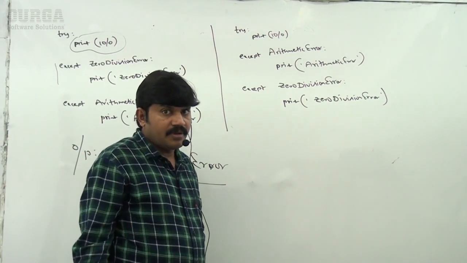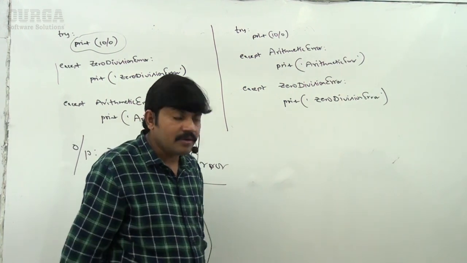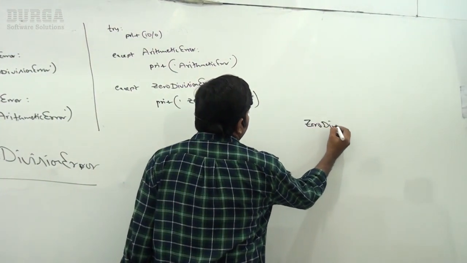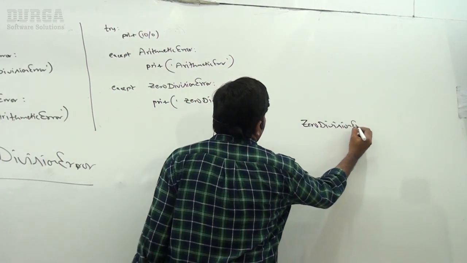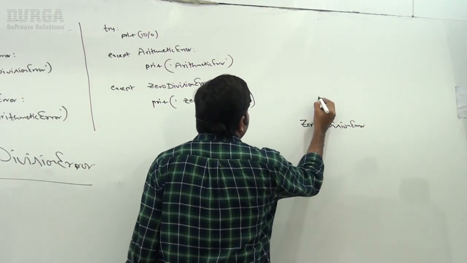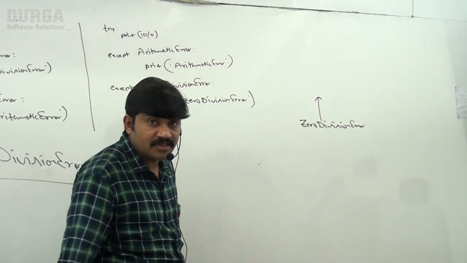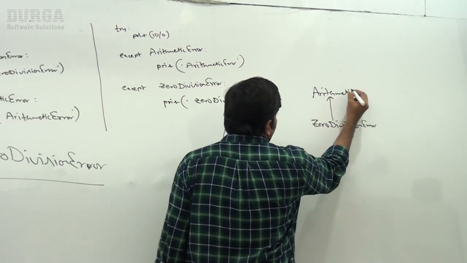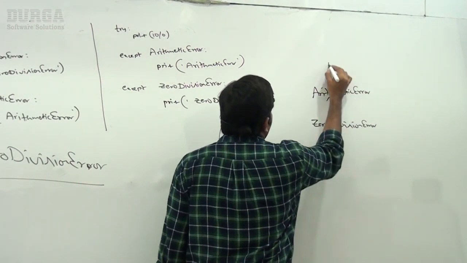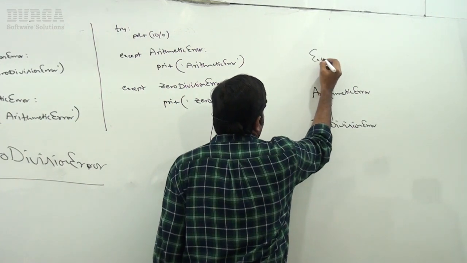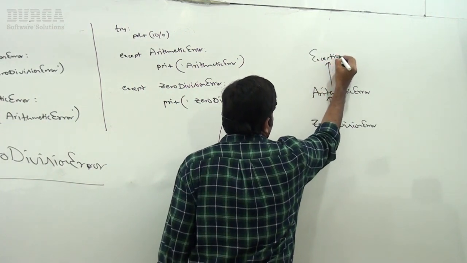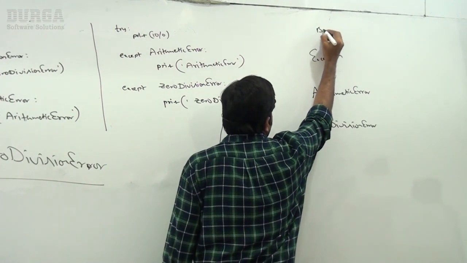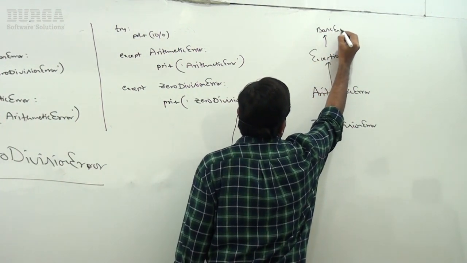Sir, have you remembered the exception hierarchy I covered somewhere? ZeroDivisionError is the child class of ArithmeticError, which is the child class of Exception, which is the child class of BaseException.